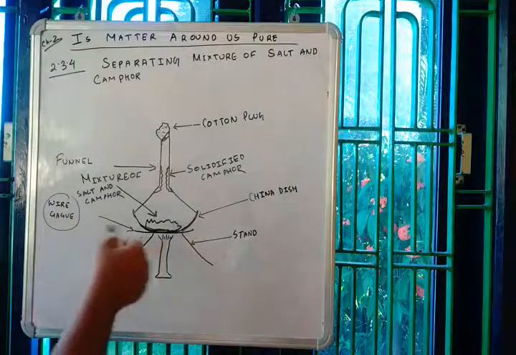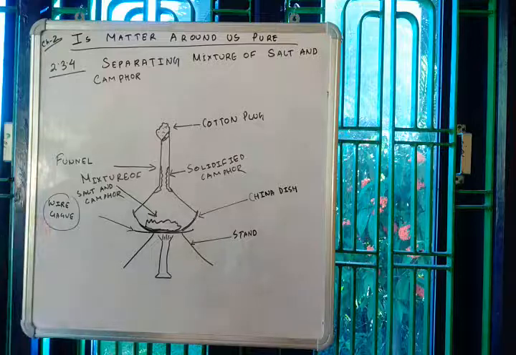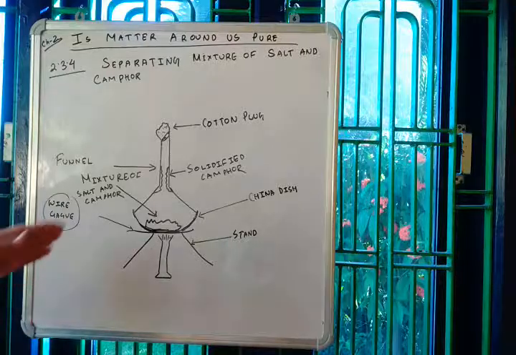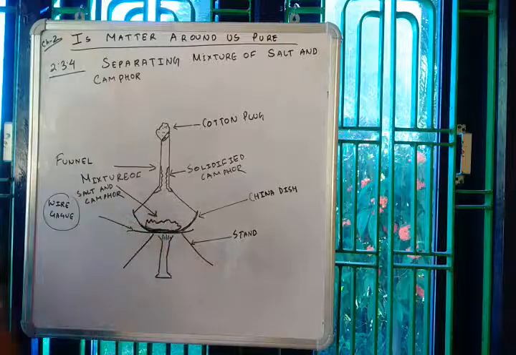And in the china dish we have taken a mixture of salt and camphor. We know what camphor is? Camphor is just like naphthalene, and this substance changes directly into gas or vapor from the solid state. So here we have taken a mixture of salt and camphor.